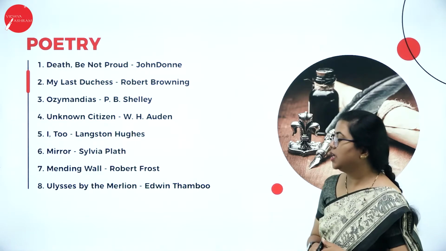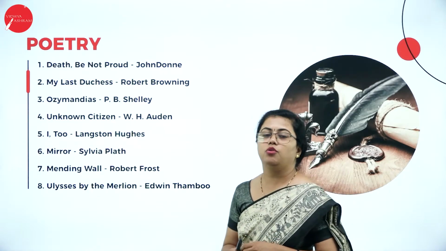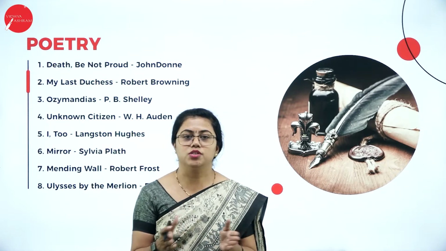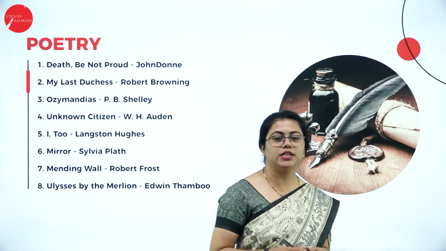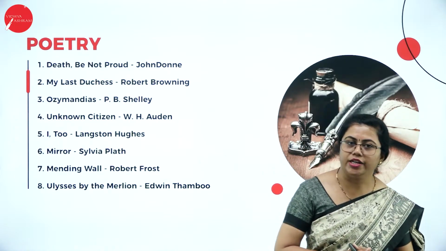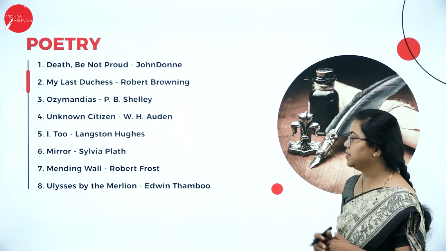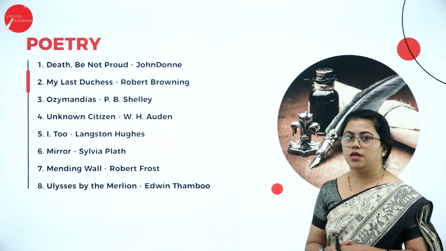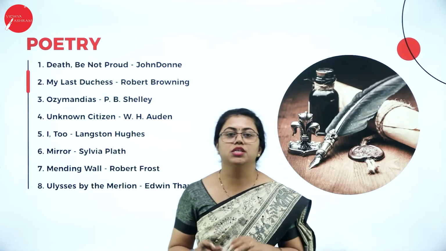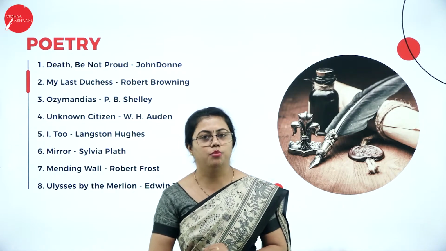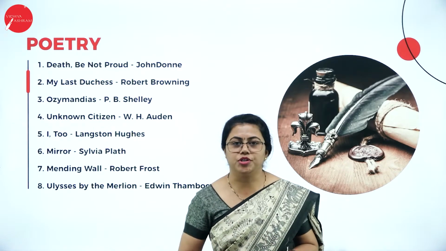Then we have Robert Frost's poem, Mending Wall. Robert Frost is known for his poems as well as short stories. This poem also talks a lot about ethics. It gives you a lot of moral values. Then at last we have Ulysses by the Merlion, written by Edwin Thumboo. Here he talks about Ulysses, a person who is very inspiring. It is actually a very inspiring poem for you. Yes, you have a long list of very interesting poems in your poetry part.